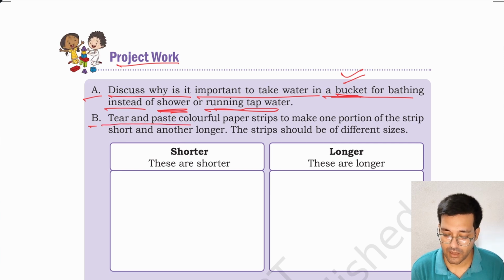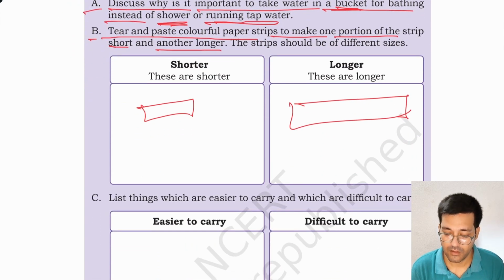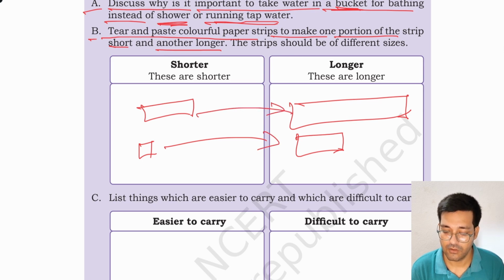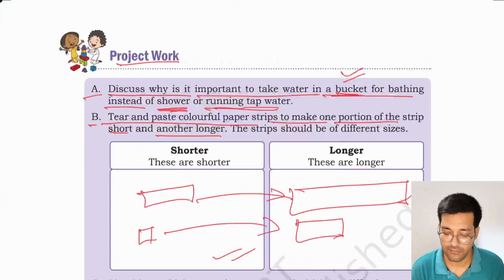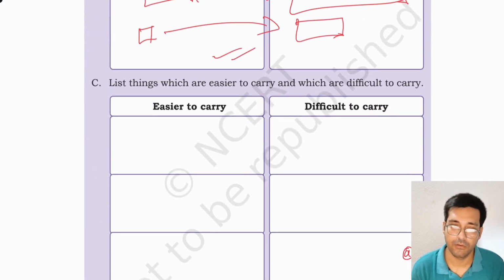B. Tear and paste colorful paper strips to make one portion of the strip short and another longer. You can tear a paper strip and paste the shorter here and the longer here. And you can do it for different papers. Okay. This and this, this and this. And you can do it for different things. The strips should be of different sizes. Kindly note that.